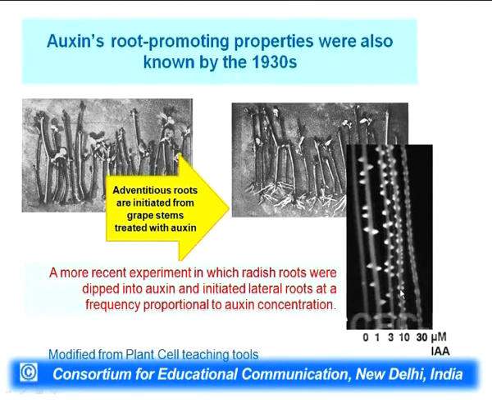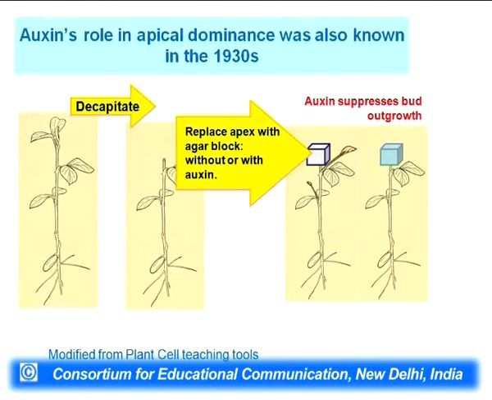And here is another experiment with Daucus carota, the carrot, and the radish root. In the radish root, if you apply exogenous auxin, then you can have many more extra roots. So, application of extra auxin can induce extra roots in these plants.